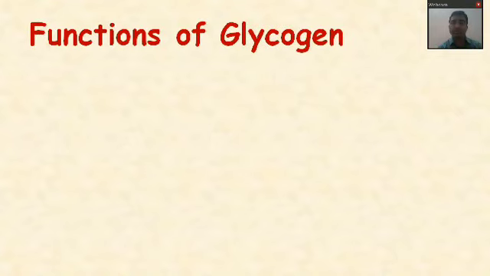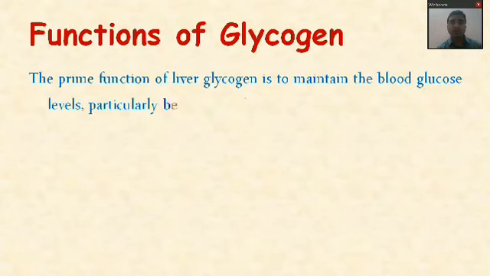So the functions of glycogen. The prime function of liver glycogen is to maintain the blood glucose level. As you know, if the blood glucose level becomes high, the condition becomes diabetes, which is due to hormonal imbalance or due to insulin.